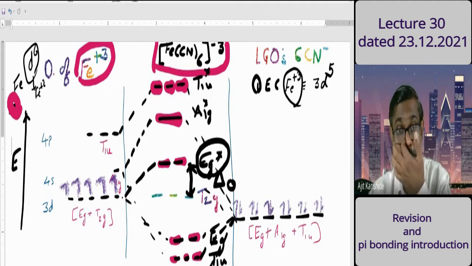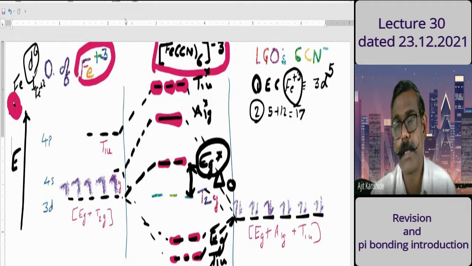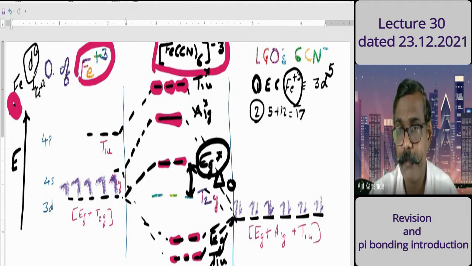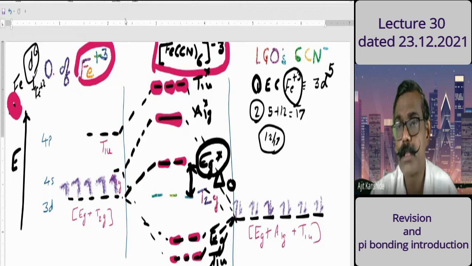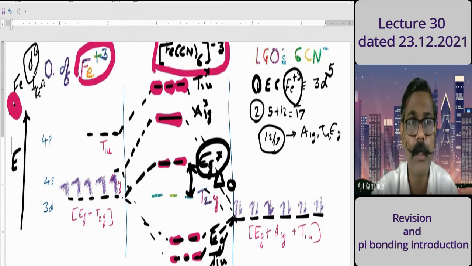So total how many electrons are there? The second point: 5 plus 12, 17 electrons are there. Out of those 17, 12 electrons will enter in low-lying molecular orbitals, usually A1g, T1u, and Eg. And those electrons you can represent here.